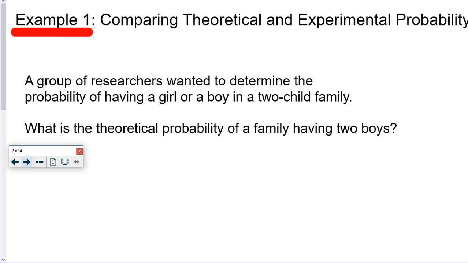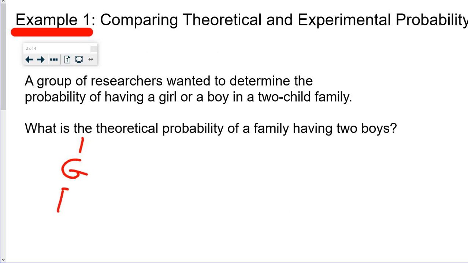So example 1, comparing theoretical and experimental probability. A group of researchers wanted to determine the probability of having a girl or a boy in a 2-child family. So what is the theoretical probability of a family having 2 boys? The first child has a 50-50 chance of being a girl or a boy.